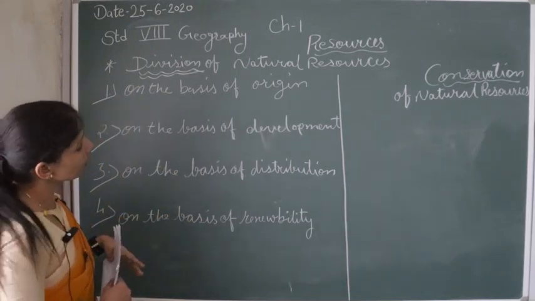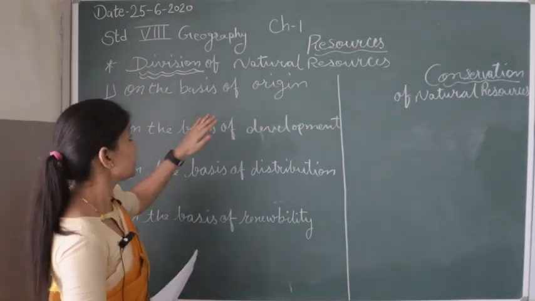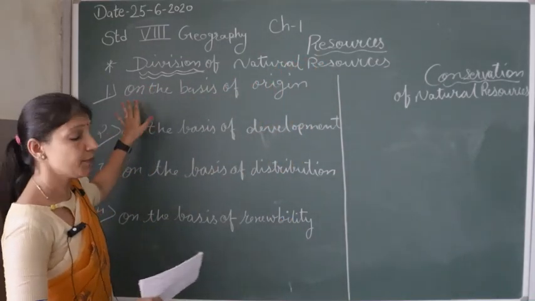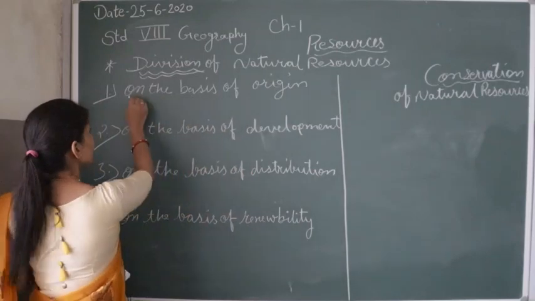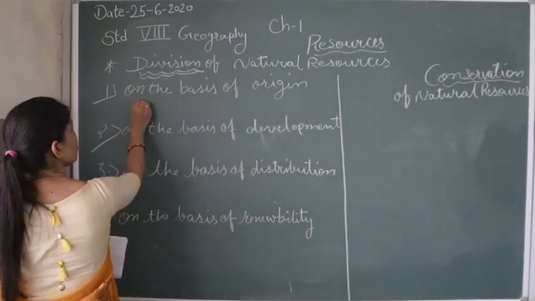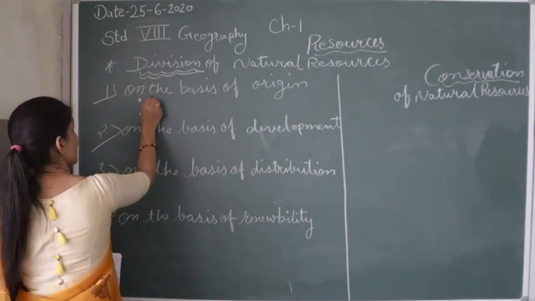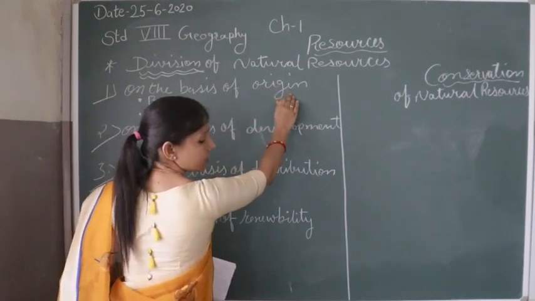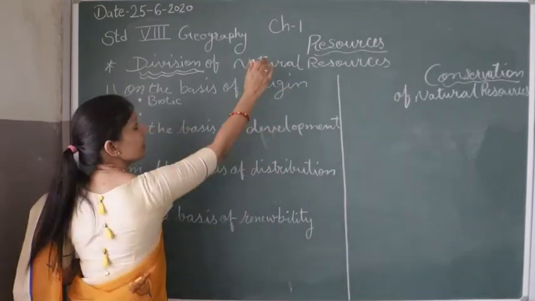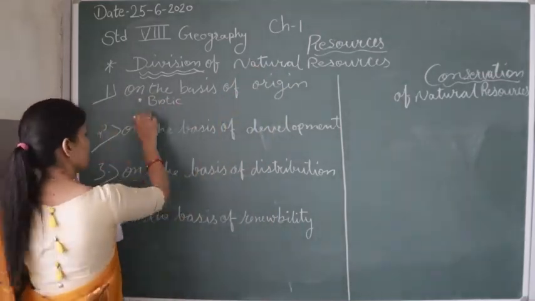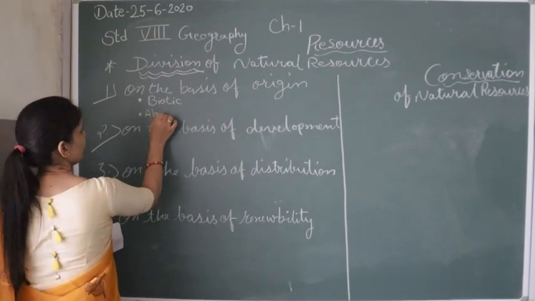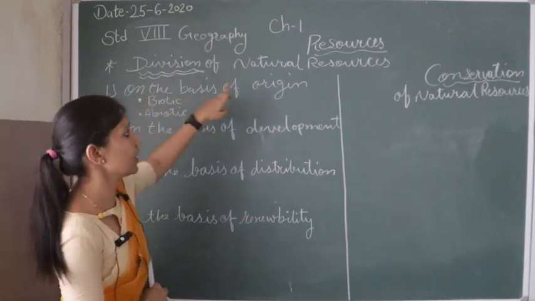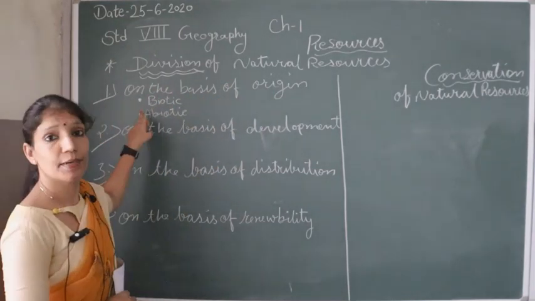First category is on the basis of origin. The natural resources are divided on the basis of origin, it means how they originate. Under this category there are two main types of resources: biotic resources and abiotic resources.